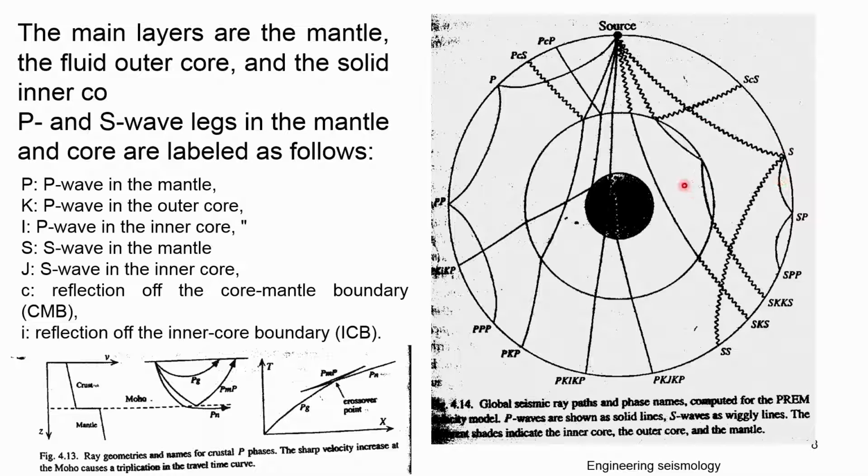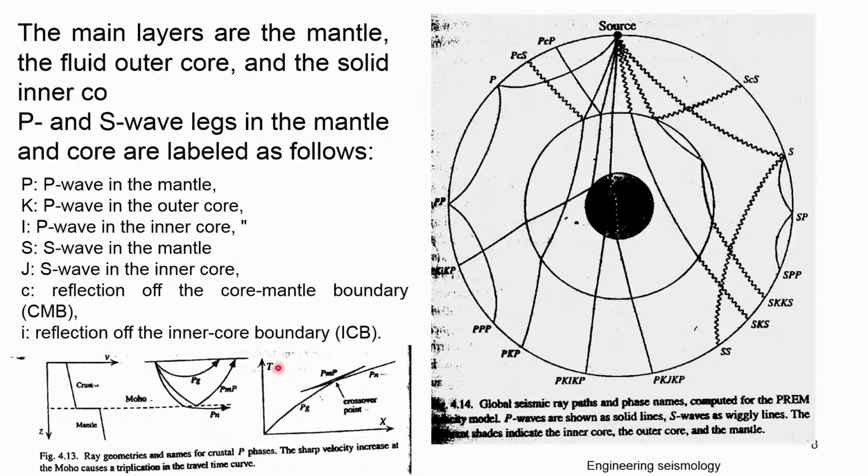Like this, a combination of several types of waves takes place. This combination is given: P is the P wave in the mantle, K is the P wave in the outer core, I is the P wave in the inner core, S is the S wave in the mantle, J is the S wave in the inner core. Like that, different combinations happen. We can see the crust, followed by the mantle. Moho, we have seen the definition, is the interface between the crust and mantle. You can see how the waves travel.